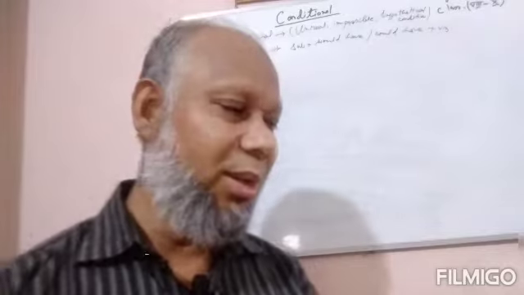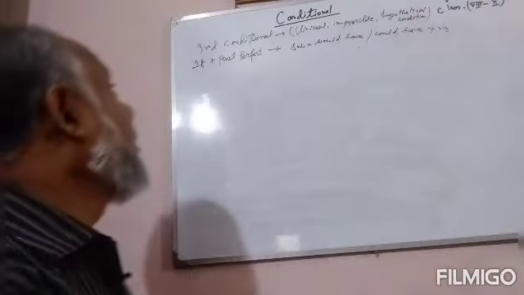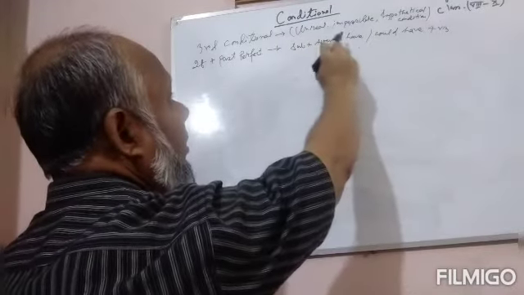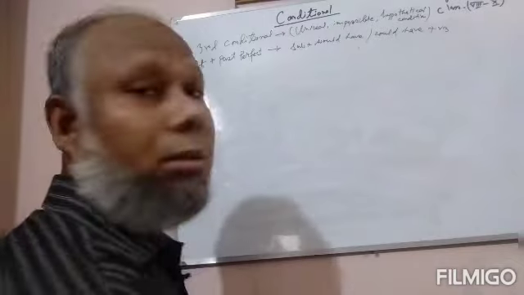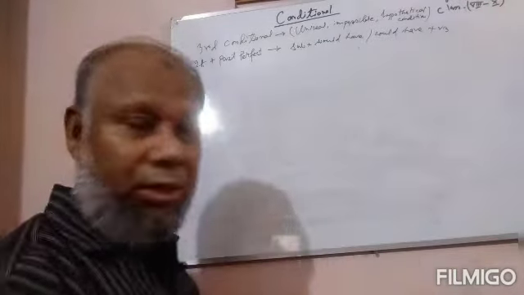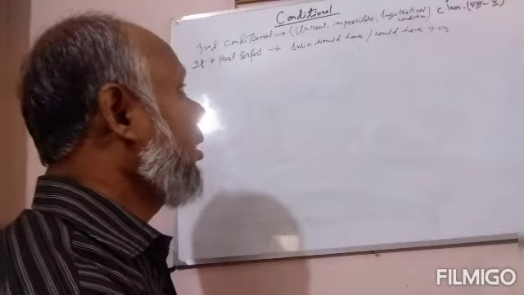Okay, now I am going to discuss third conditional. Have a look. Third conditional is unreal, impossible, hypothetical condition, that is, which is not possible at all, totally unreal and hypothetical.